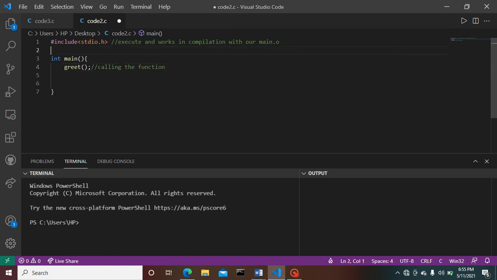Now we are going to define a function, that is, how it works to give an output and what it contains to get an output. Here I have provided void greet.